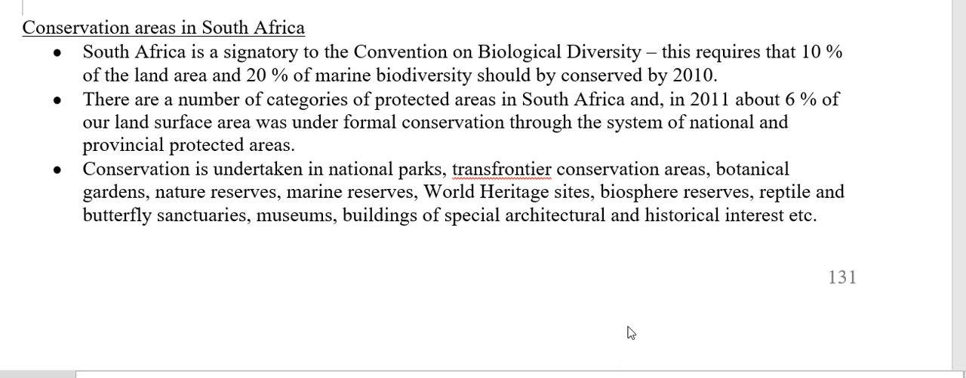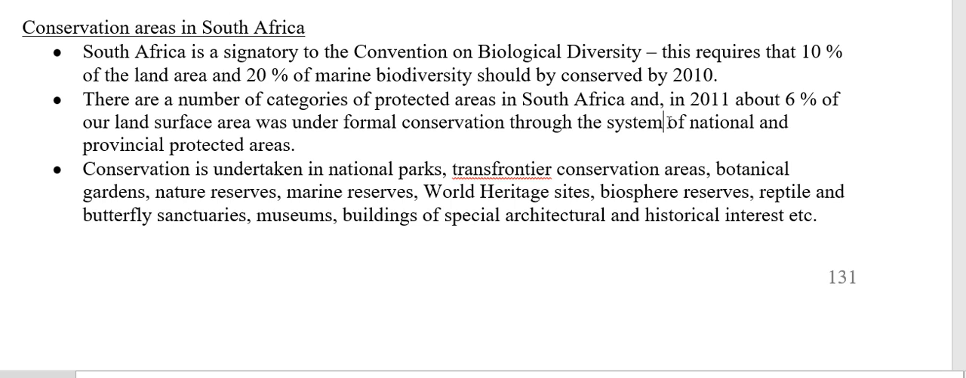If we look at the different conservation areas in South Africa, first of all, South Africa is signatory to the Convention on Biological Diversity. This is an international convention that different governments of different countries attended. Because we signed the agreement reached at this convention, 10% of our land area and 20% of our marine biodiversity, so the sea, the ocean, should have been conserved by 2010. Now in South Africa, we did not quite meet our quota.